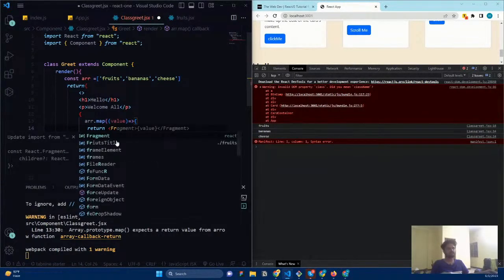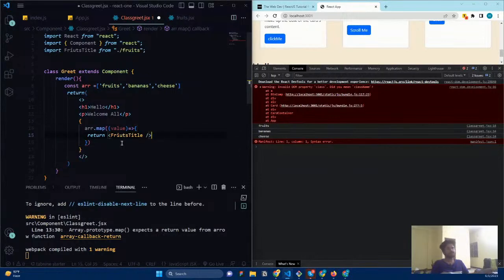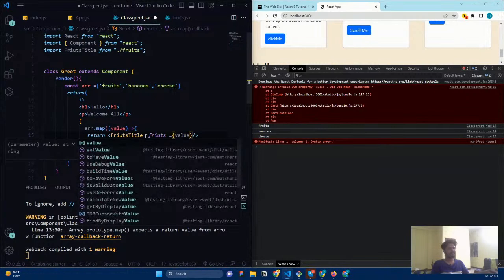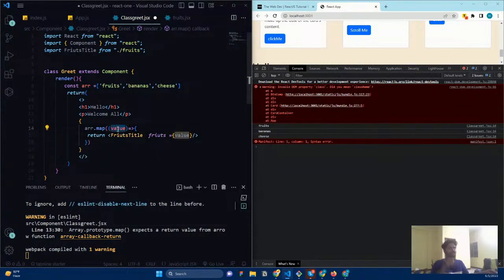The Fruits title component, and I just slash it, and the Fruits component is imported automatically. So I don't have to do anything. And here I just want to share fruits. Okay. For it, yes, fruits equal to value. What is the value? Well, the value is each and every item that we iterate over. So that is going to be the value. So we are passing this as a value. And now I'm just saving this.